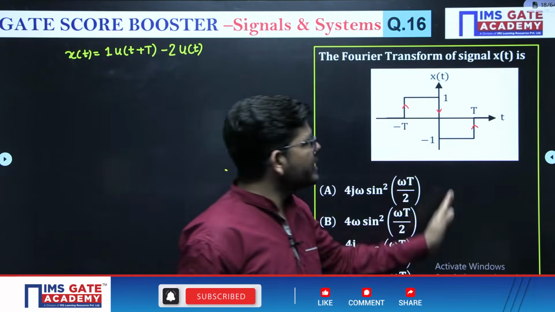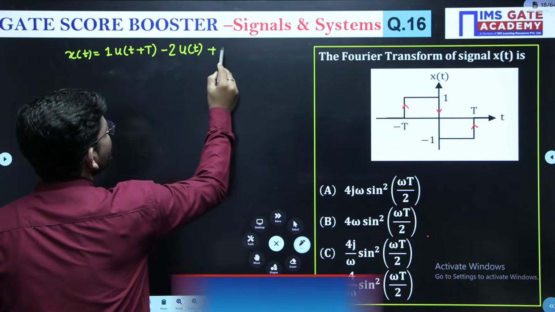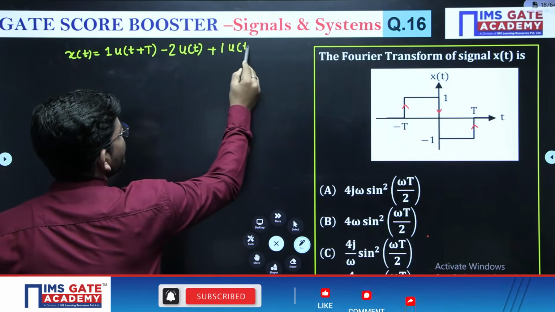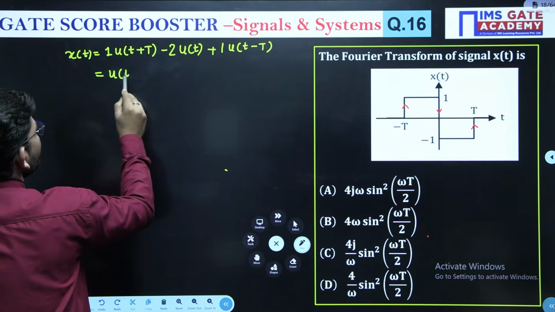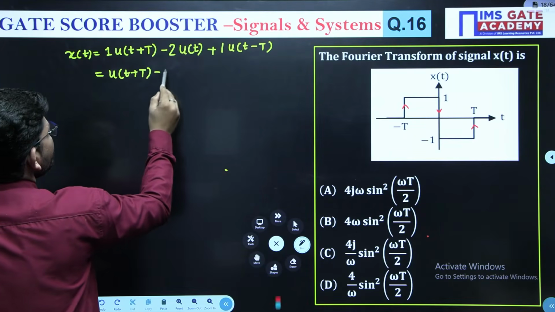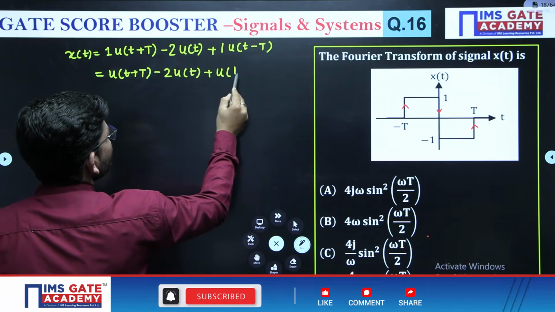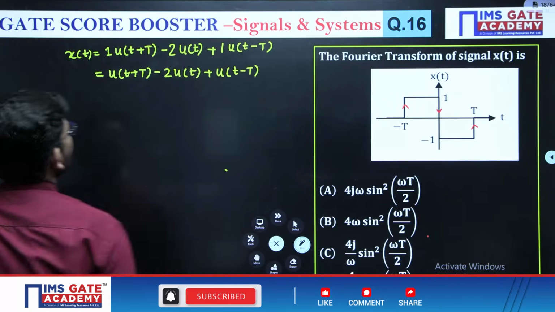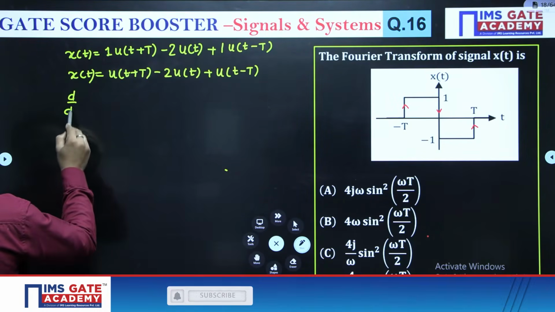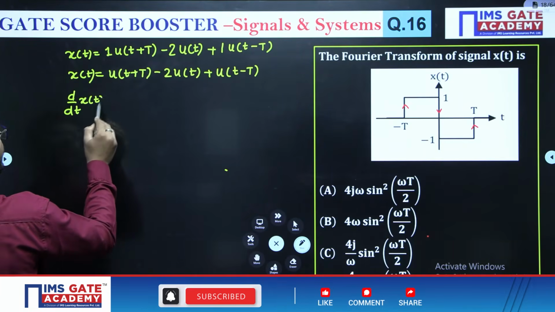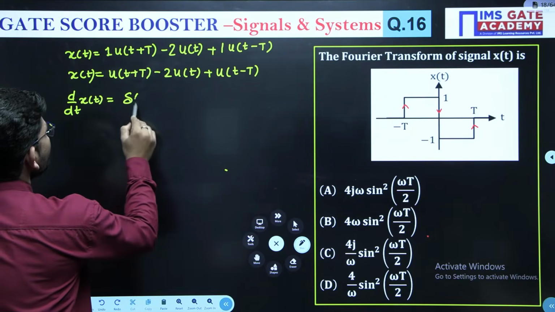Then at t, it is again moving up. Up means positive. How much is it moving? It is moving plus 1, u of t minus t. So we can write x of t as u of t plus t, minus 2 u of t, plus u of t minus t. Now just differentiate it, d by dt of x of t. Differentiation of a unit step signal will give you an impulse signal.